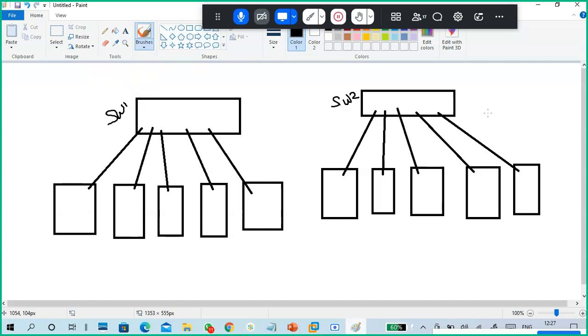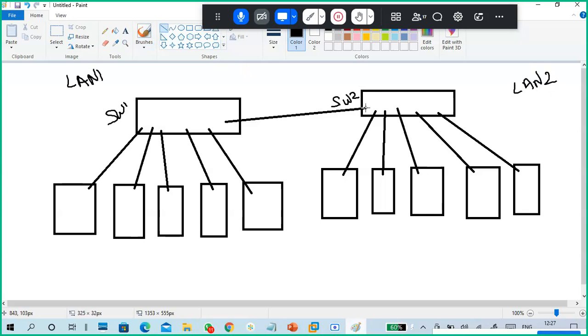Now tell me, how many LANs are on my screen? LAN 1, LAN 2. How many LANs are there? Two. Two LANs are there. Okay. LAN 1, LAN 2. Two LANs are there.